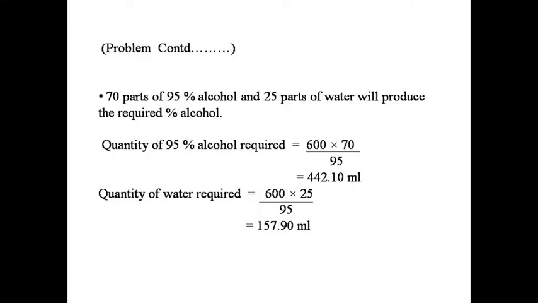Quantity of 95% alcohol required is equal to 600 ml multiplied by 70 upon 95. 70 is the parts which we have calculated. After calculation, the quantity of 95% alcohol required is 442.10 ml, and quantity of water required is 600 multiplied by 25 upon 95, equals 157.90 ml.